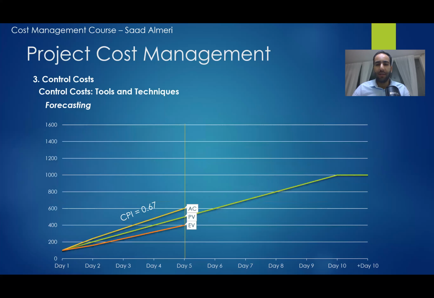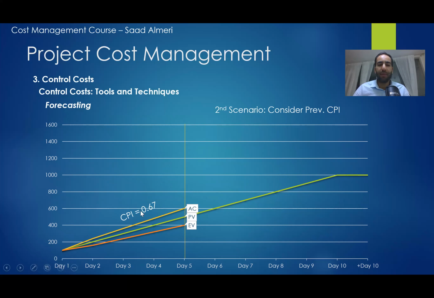The next scenario. In the next scenario, we have to consider the previous CPI. What does that mean? That means at the data date, or after 5 days, I saw that I spent 600 in total. That means 120 per day. Then I assume that if I did badly in the past, then I am going to do badly also in the future.